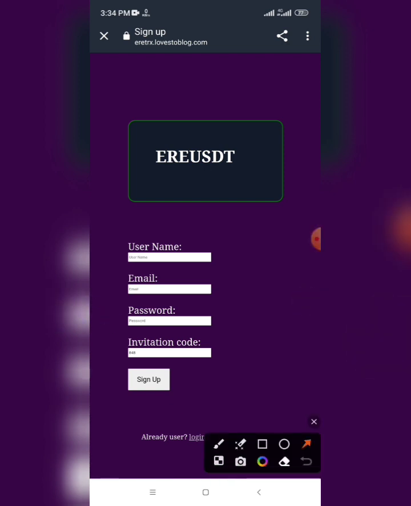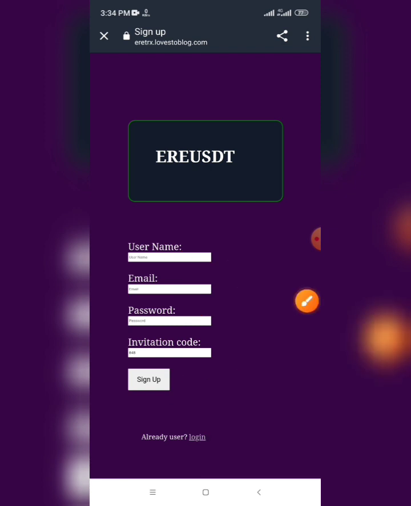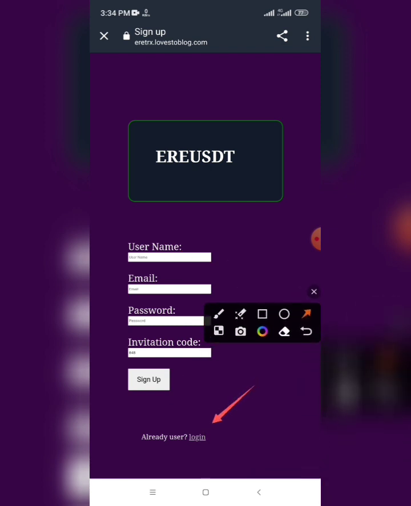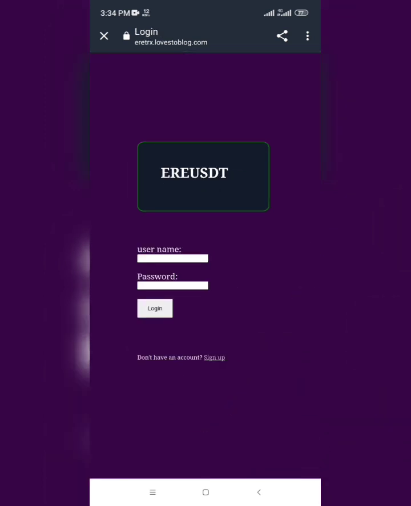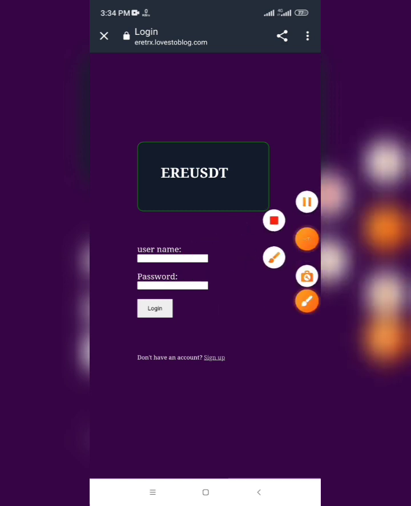ERETRX. If you want to register on this new and long-term platform, put your username here, your email here, and your password here, and click sign up. If you have an account in this platform, directly click login, like we see. I have an account in this platform everyone. I will put my username here and the password and click login. Wait for me.